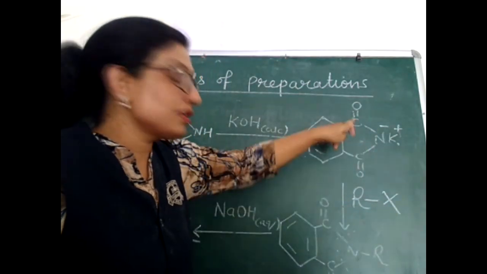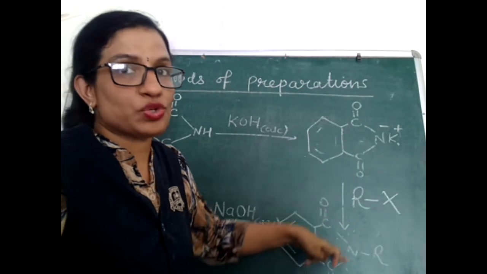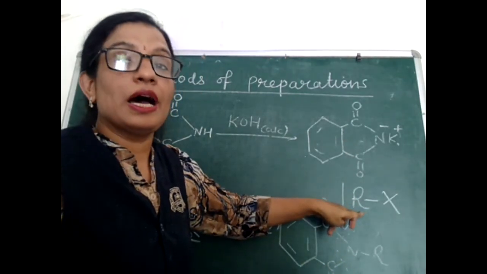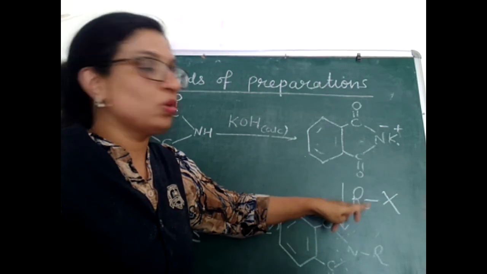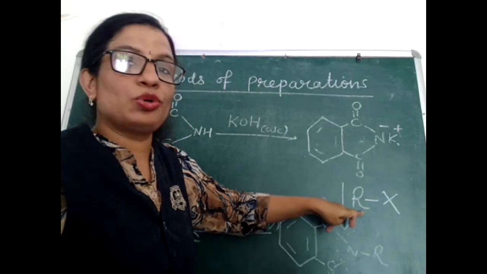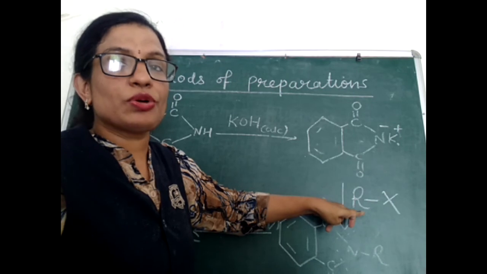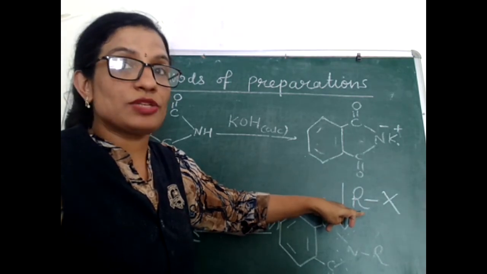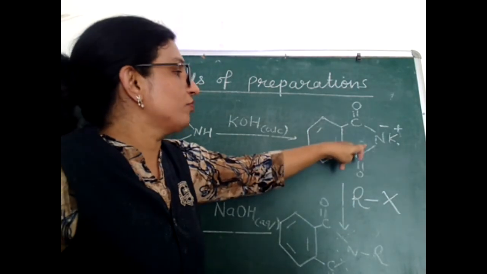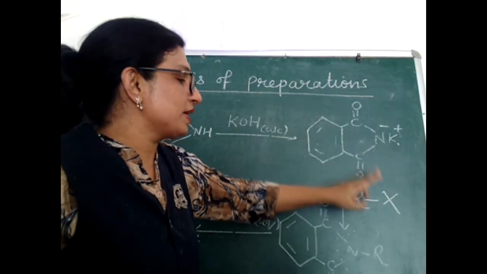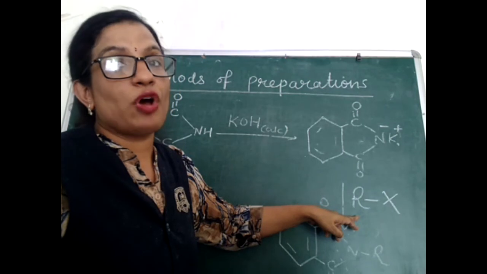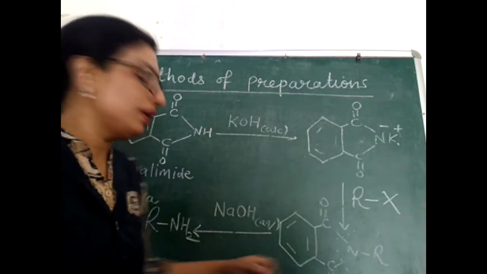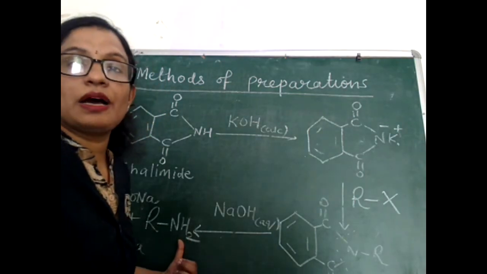This step is nucleophilic substitution reaction. And when here we are taking aryl halide, we know aryl halides do not undergo nucleophilic substitution reactions easily. That is why the anion of the phthalimide cannot replace the halogen atom from aryl halide, and we are not able to get aromatic amines here.